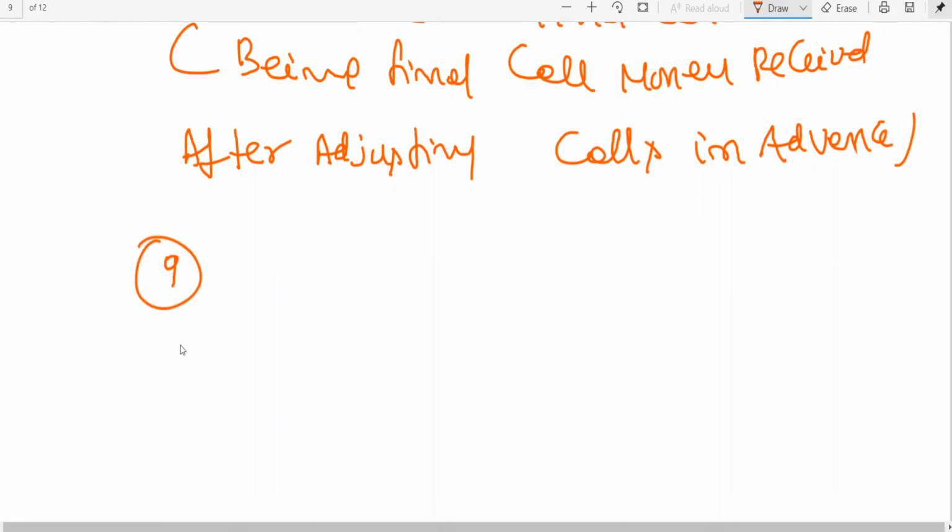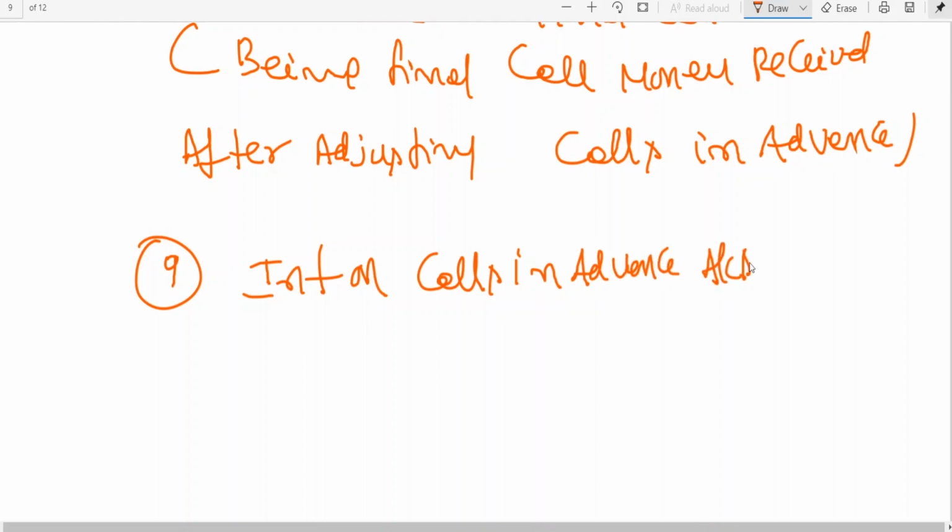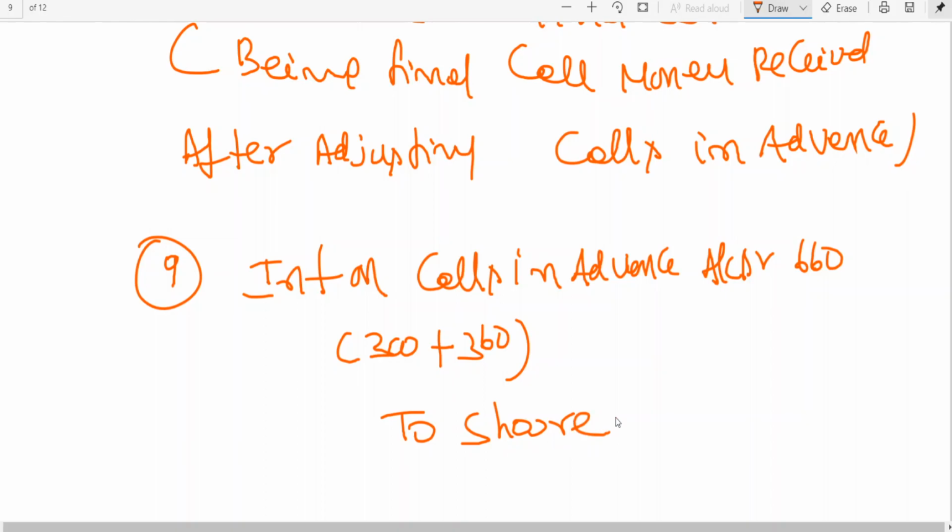Entry for interest will be interest on calls in advance account debit, 300 plus 360. You already calculated, coming to 660. And this amount is given to shareholders. But in the problem he has given that the amount has been paid. First we are writing the entry for due to shareholders.